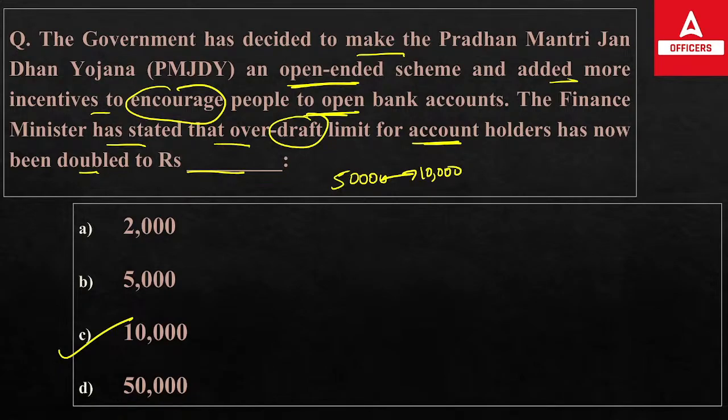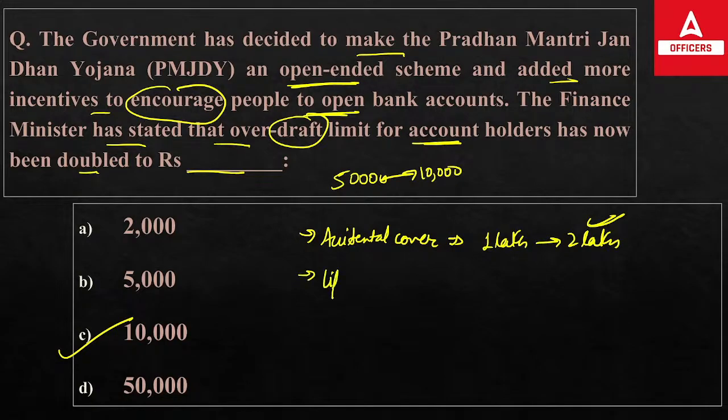Okay, do remember that. Apart from this, another benefit is that accidental cover is there. Accidental cover used to be 1 lakh. It increased to 2 lakh now. So presently the accidental cover is 2 lakh. Then additional life cover used to be there, that of 30,000 rupees. But this was allowed only for the people who opened the account between 2014 to 15. After that, this life cover is not available for the persons who opened this account after 2015.